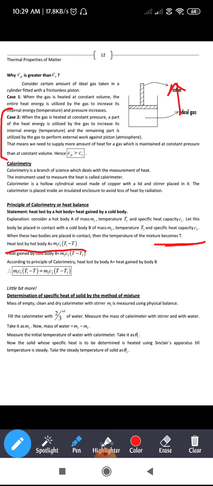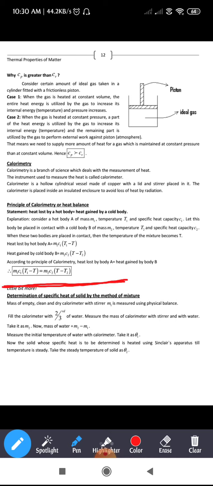Hence, the heat lost by body A, which had the higher temperature, can be written as m1 c1 into (T1 minus T). Next, heat gained by the cold body is written as m2 c2 into (T minus T2). So, according to the principle of calorimetry, heat lost by body A is equal to heat gained by body B. Mathematically, we write m1 c1 (T1 minus T) equals m2 c2 (T minus T2).